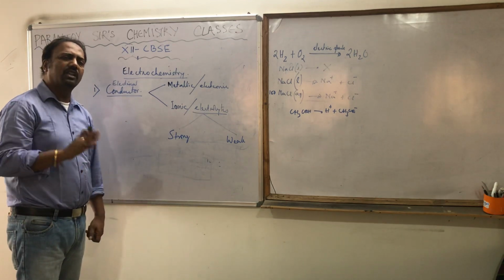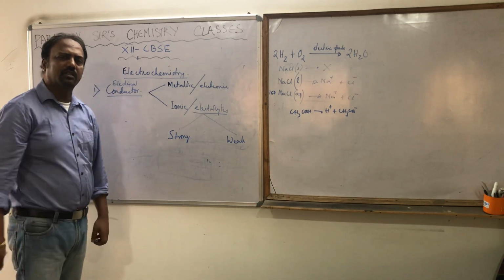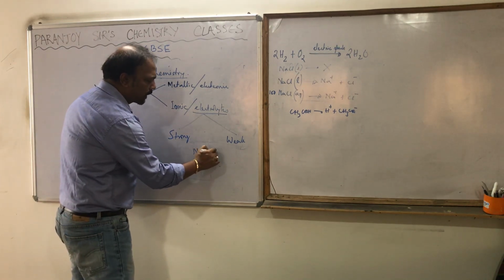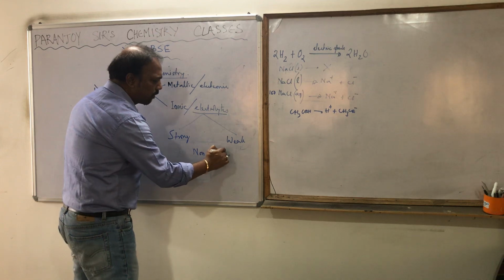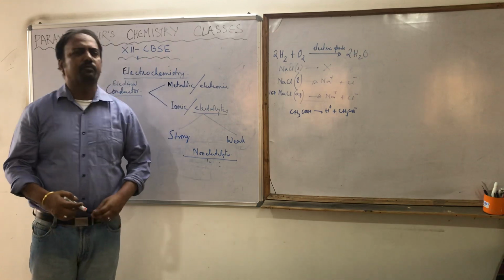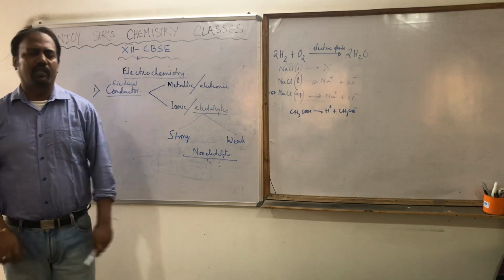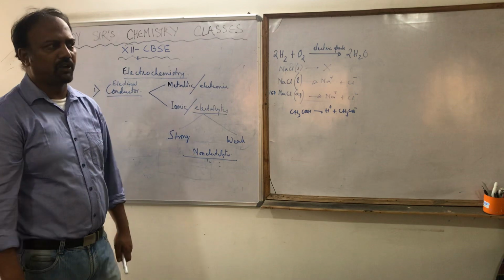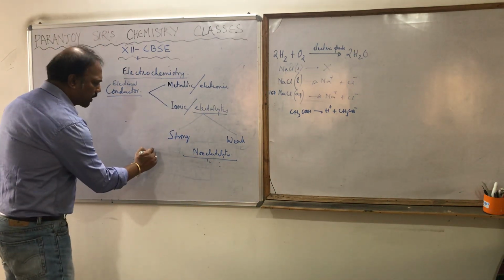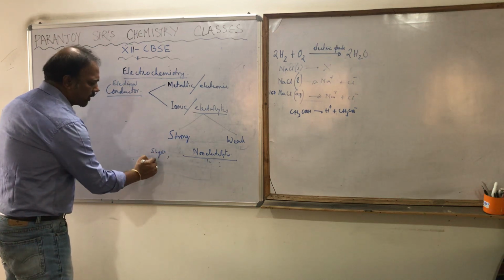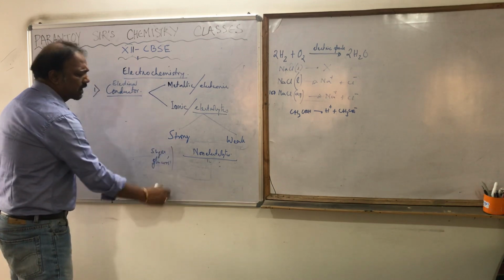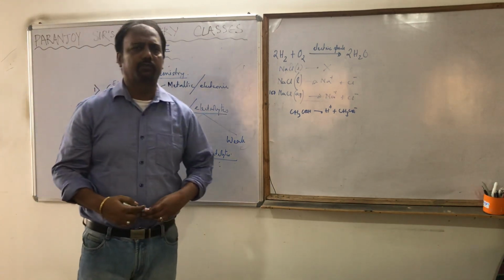Which remains undissociated in all conditions. Those are called, another term, non-electrolytes. These non-electrolytes are not at all responsible for the flow of electricity. They cannot allow the flow of electricity. For example, sugar, chini, glucose. There are so many. These are examples of non-electrolytes.